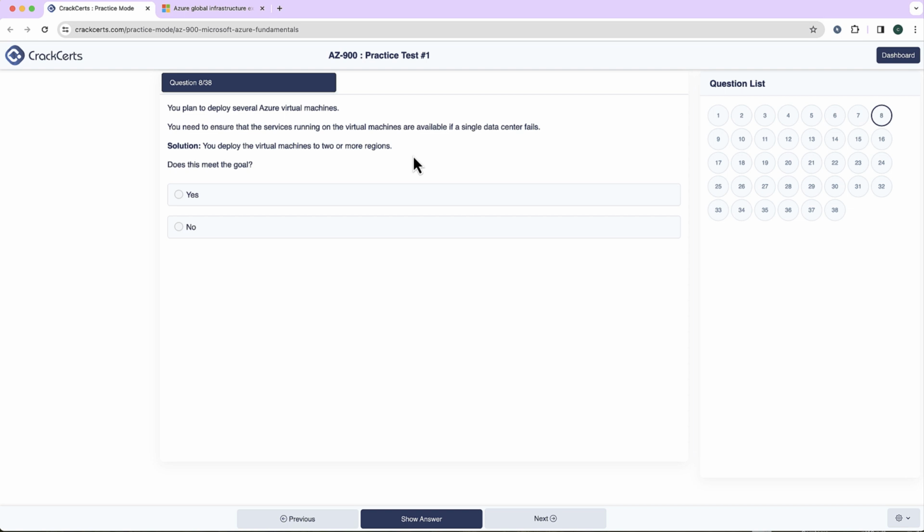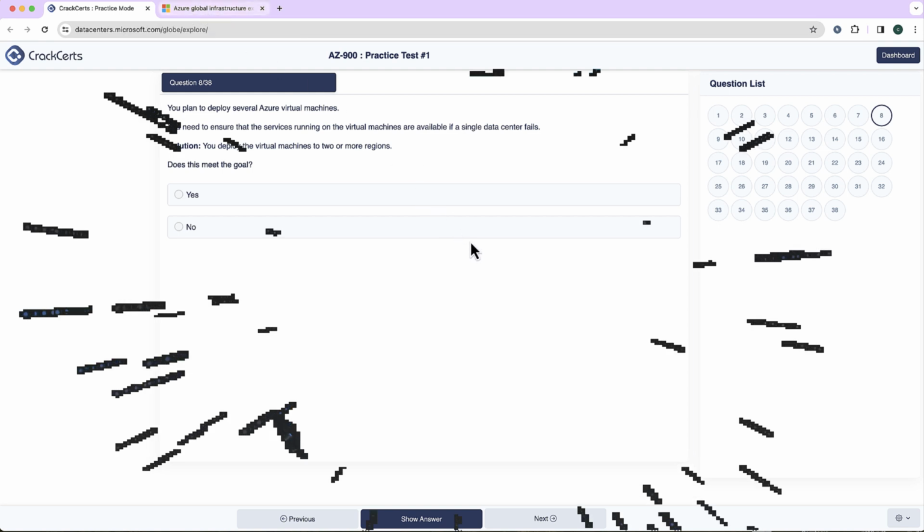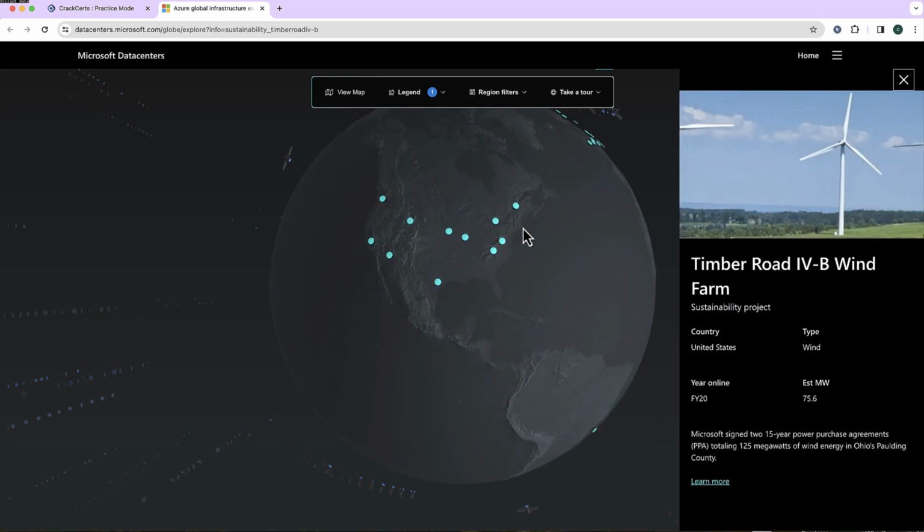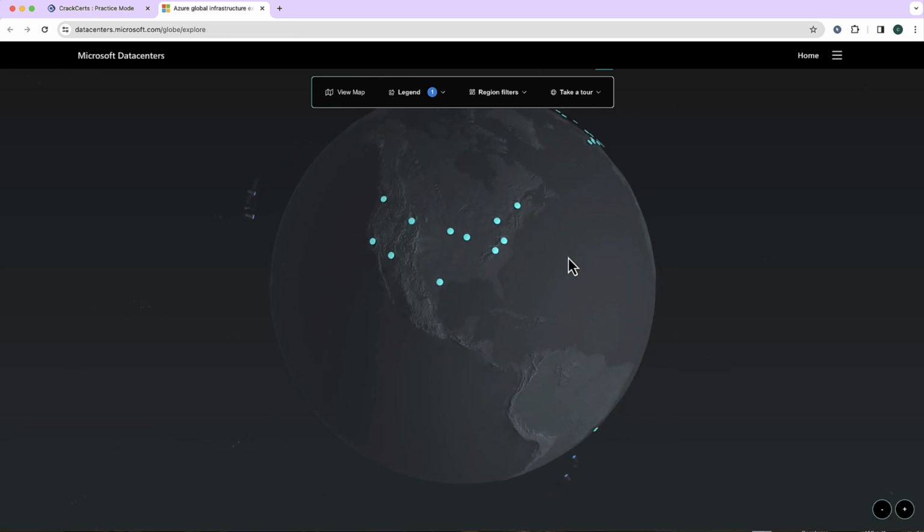Now, before I answer this question, let's remind ourselves of the concept of regions and availability zones in Azure. So if you look at the Azure Global Infrastructure Map, you will find that Microsoft has a lot of different regions across the globe. And these regions are represented by these blue dots that you can see over here. So each region has availability zones. Each availability zone has some data centers that have their own independent power, cooling systems, networking, etc.